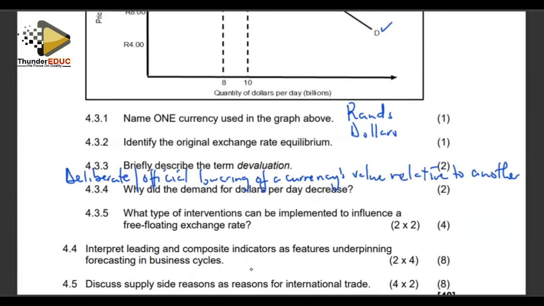What you must note is that devaluation is done deliberately. It does not come as a result of market forces. It is the authorities who decide to lower the value of their currency. So it's deliberate or official.